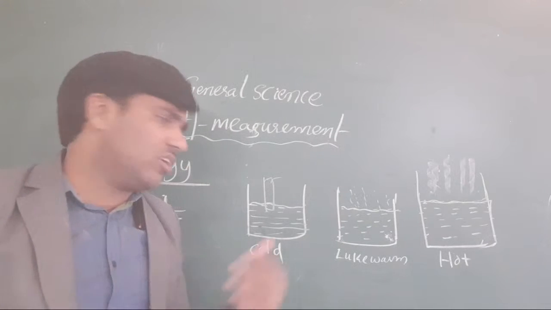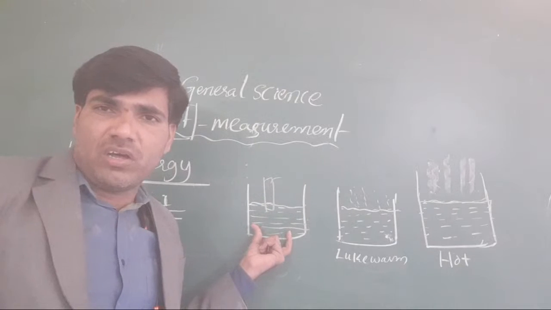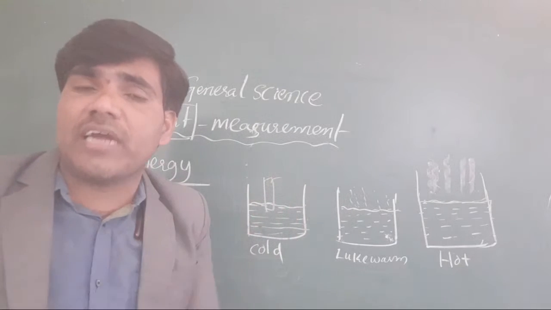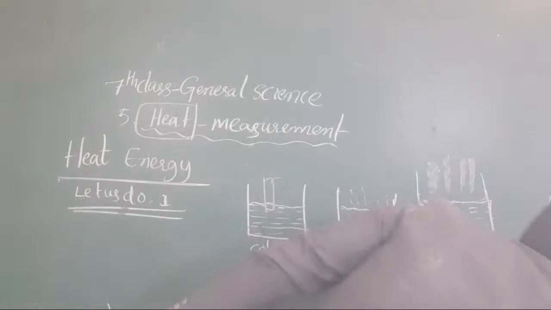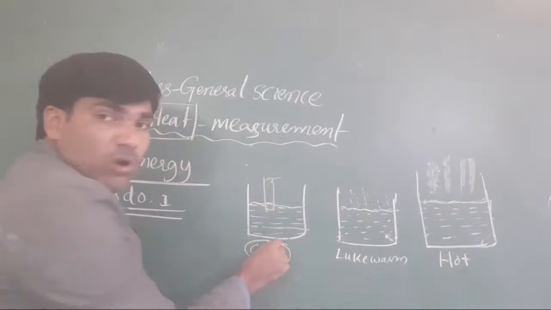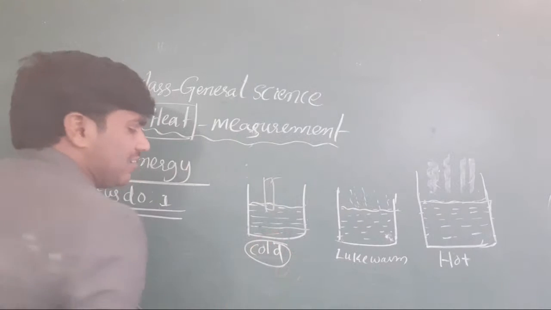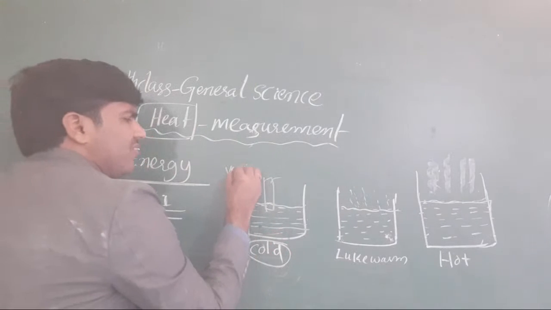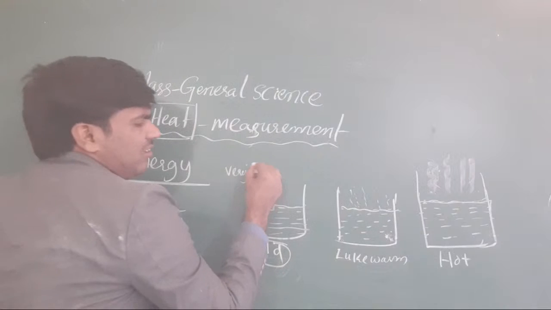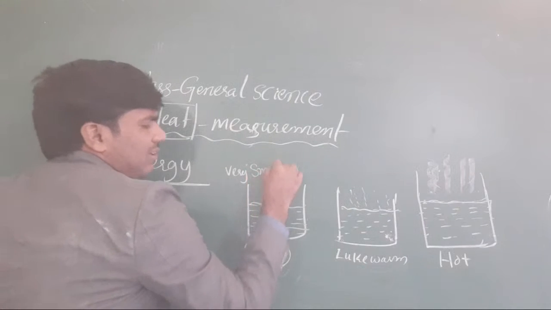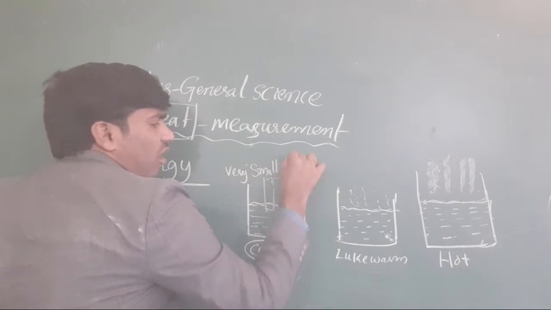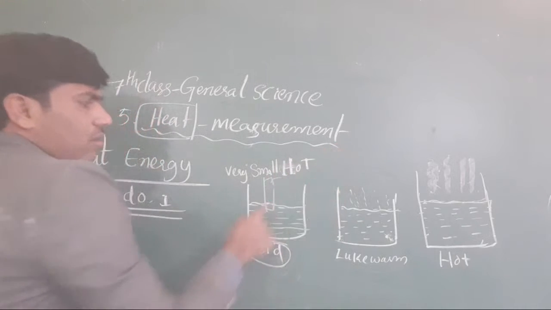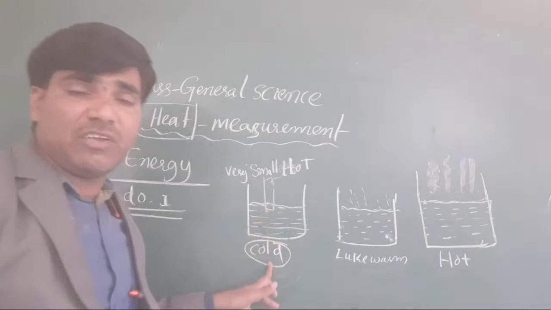Clear or not, all the students? Suppose you take a cold body. The cold terms you write in hot terms. Understood my concept here? Actually, cold does not contain hot. Yes, it is a very little cold, very small. Otherwise, very little hot here. Clear or not? Only a small amount of hot degree is there.